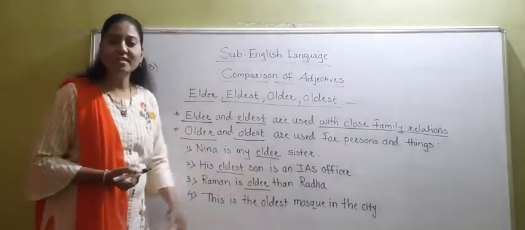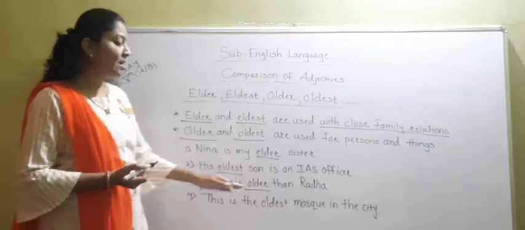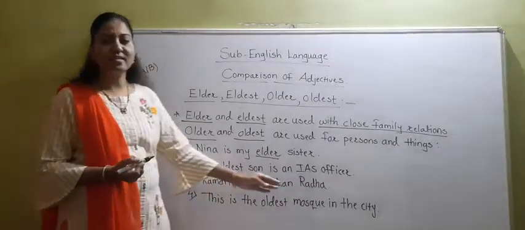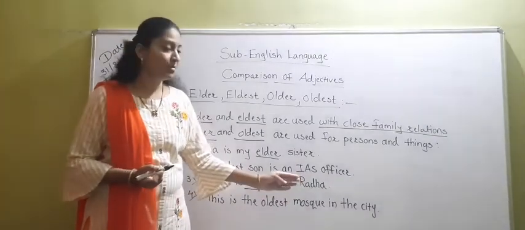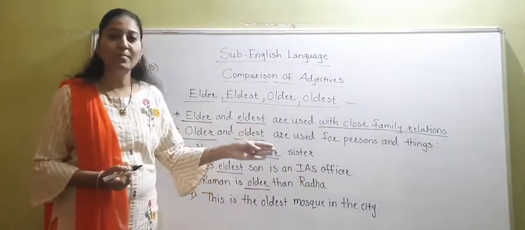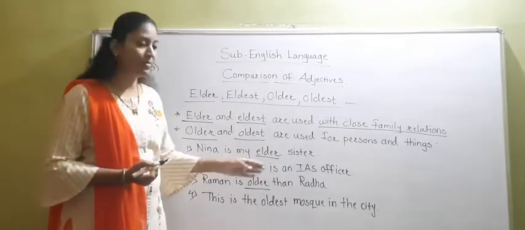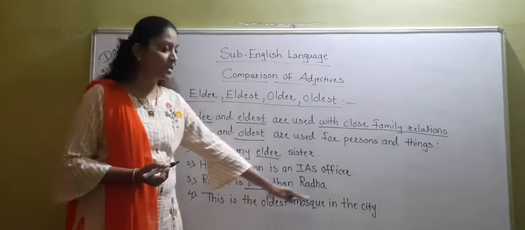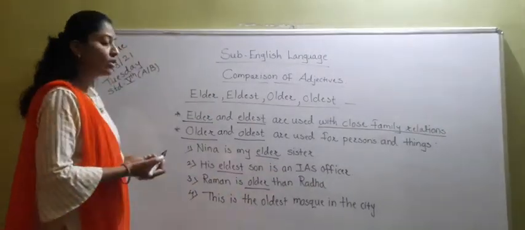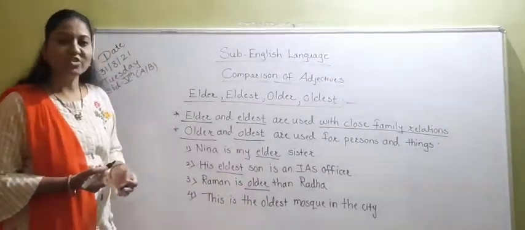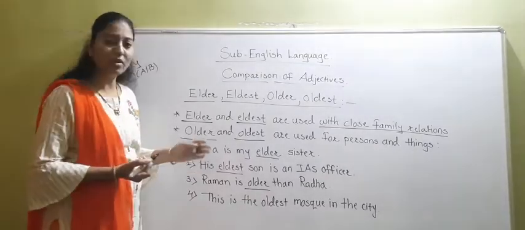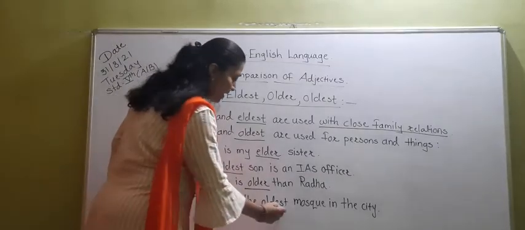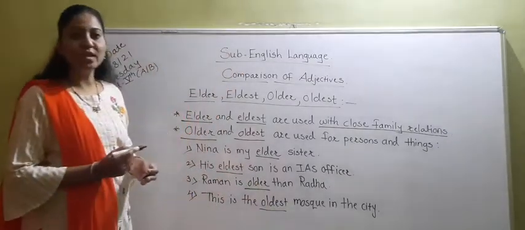Now a mosque is a thing, a building, a place where people go to worship. Muslim people go to worship. So this is the oldest mosque in the city. We are talking about the mosque, that is a thing, a building, a place of worship. So we have used the word oldest here. Is this clear to you, students?